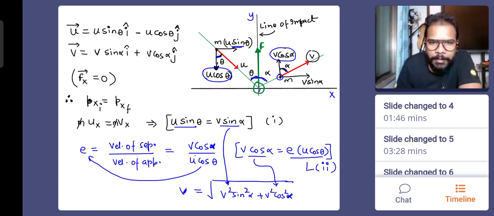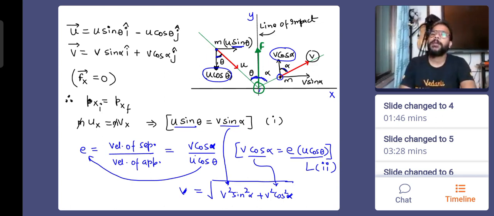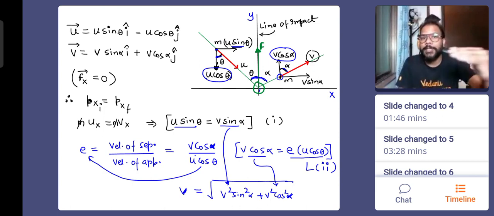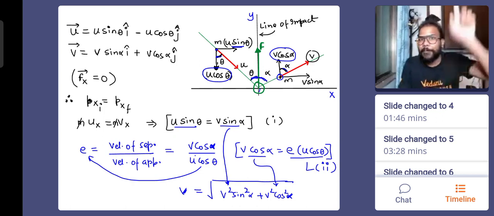So you see when the ball is here, position one, it has two components of the velocity. One is horizontal, other is vertical. Which component is responsible for the ball to come and hit the ground? So that is velocity of approach. Why? Because without that velocity, the body will not even come close to the ground, and no collision will happen. If this will be a gravity-free space, the ball will just go like this. So it is vertical component which is bringing the ball down.